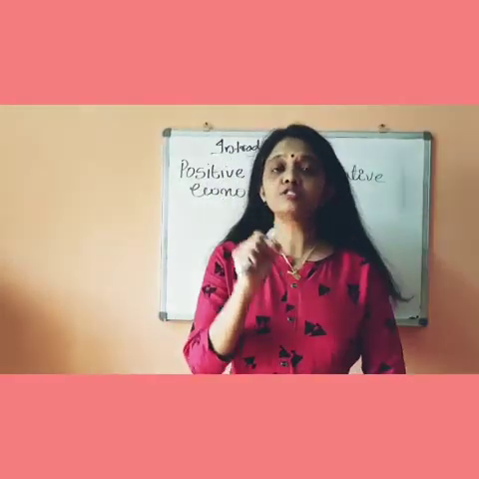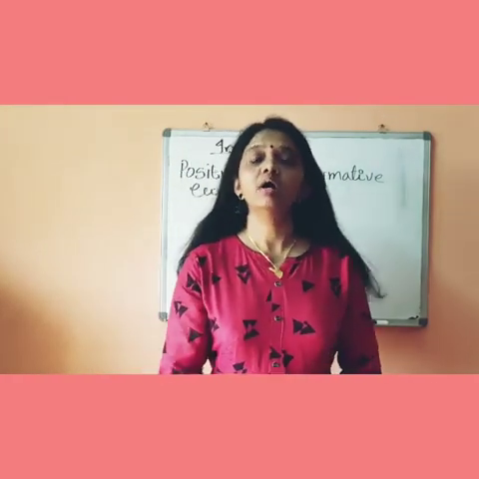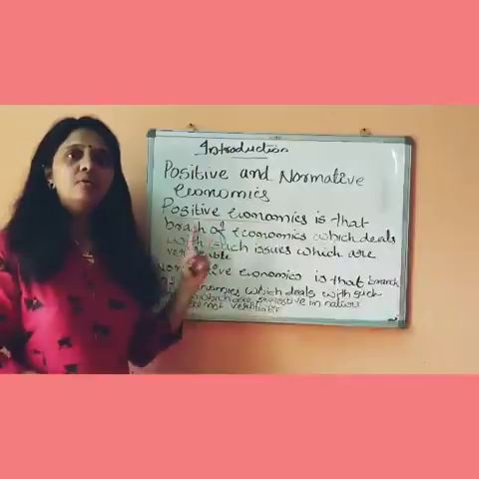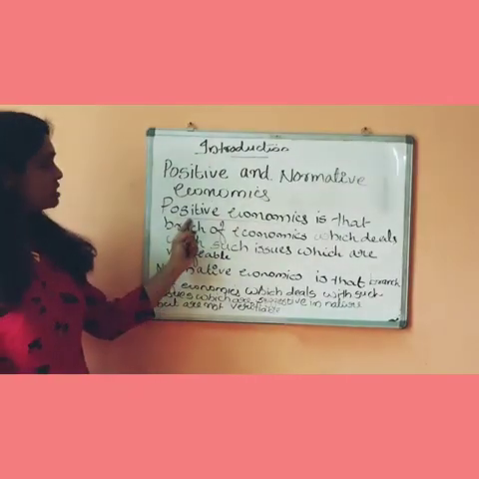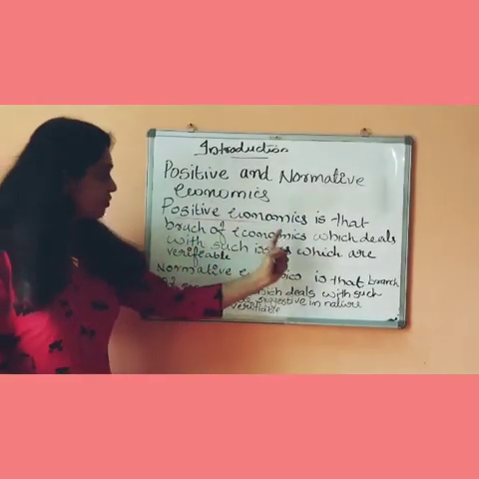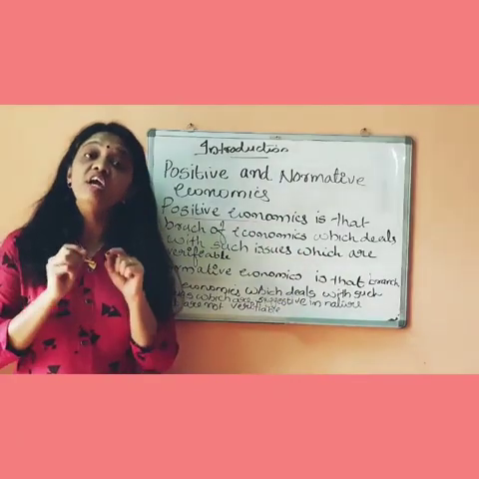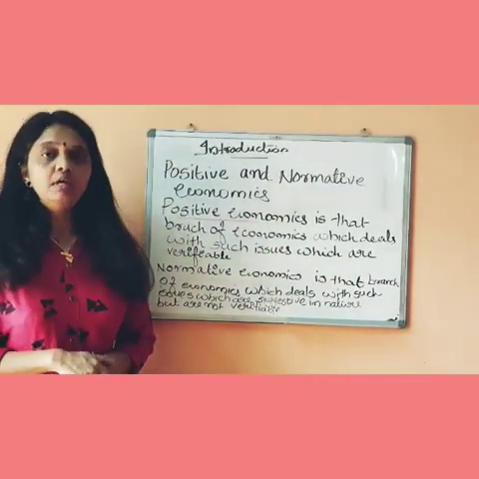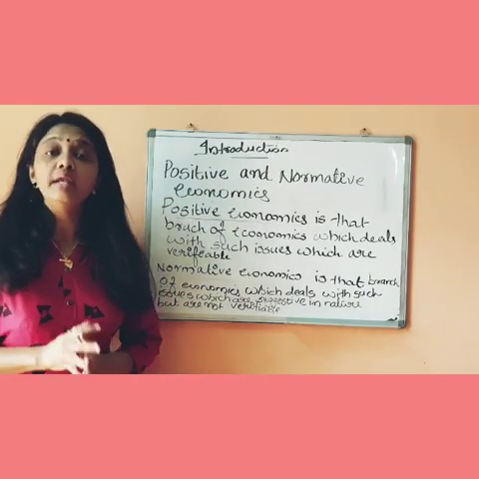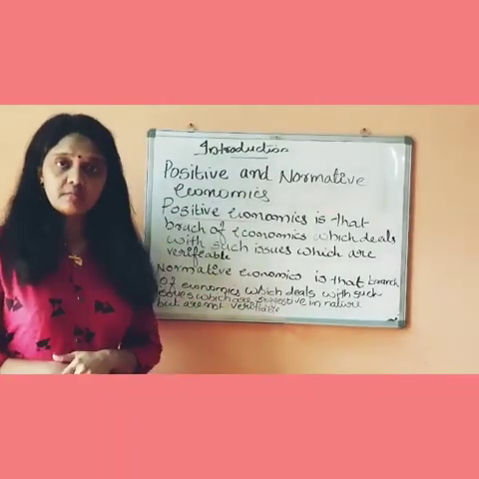There is one small topic in your chapter, positive and normative economics. Distinguish between positive and normative economics. Okay, positive economics. What is positive economics? Positive economics is that branch of economics which deals with such issues which are verifiable. For example, 23.5% of people are unemployed in India. It is a fact. It is verified.